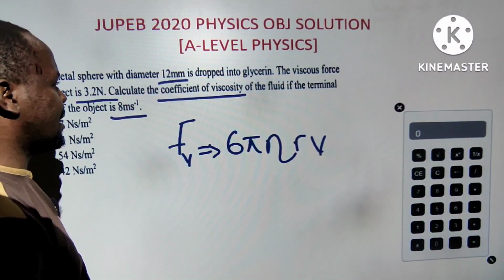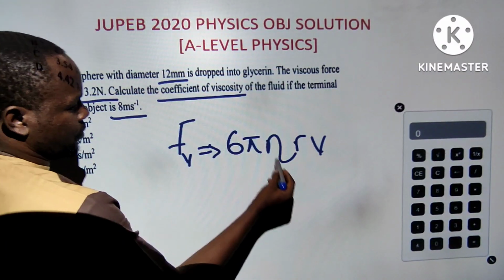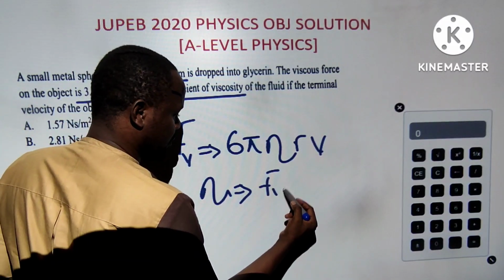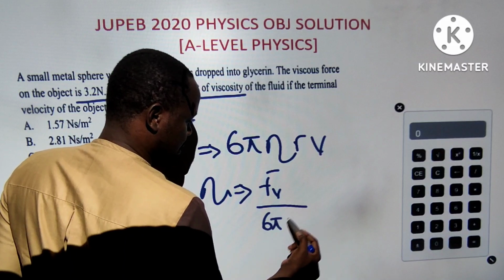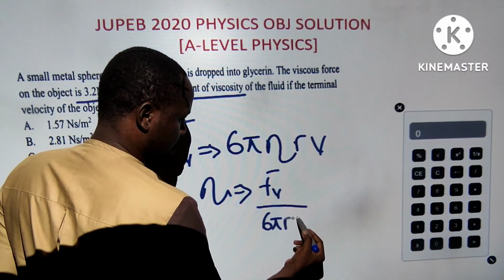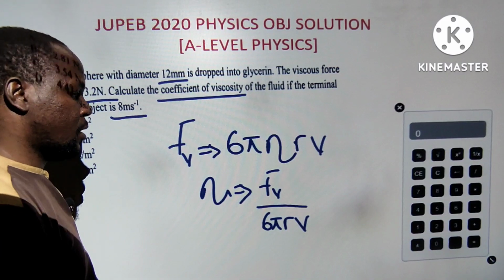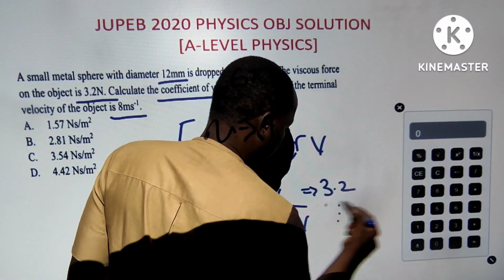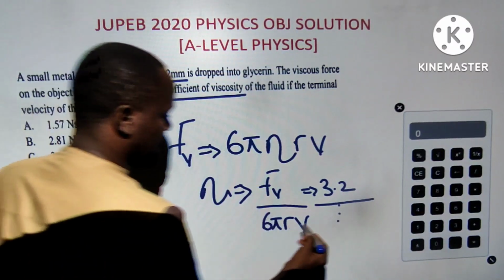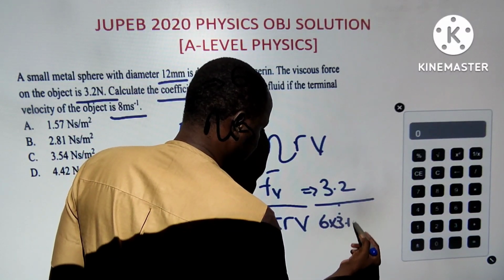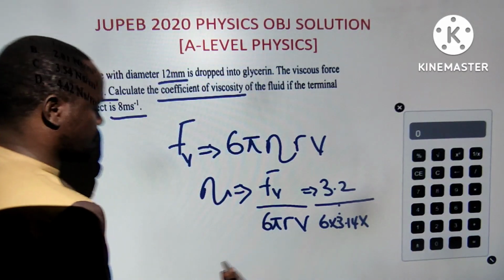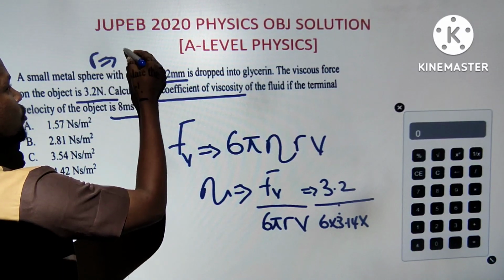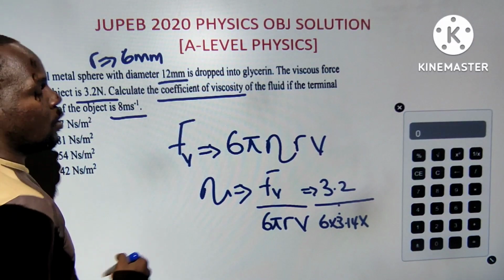This V is velocity. I'm looking for eta. So if I make eta the subject of the formula, eta will be equal to the viscous force divided by 6 pi multiplied by R and the terminal velocity. So directly, let's put in the parameters. The object has a force of 3.2. We are dividing 3.2 by 6 times 3.14 multiplied by the radius. The diameter is 12, so the radius will be 6 mm. I hope you understand that.